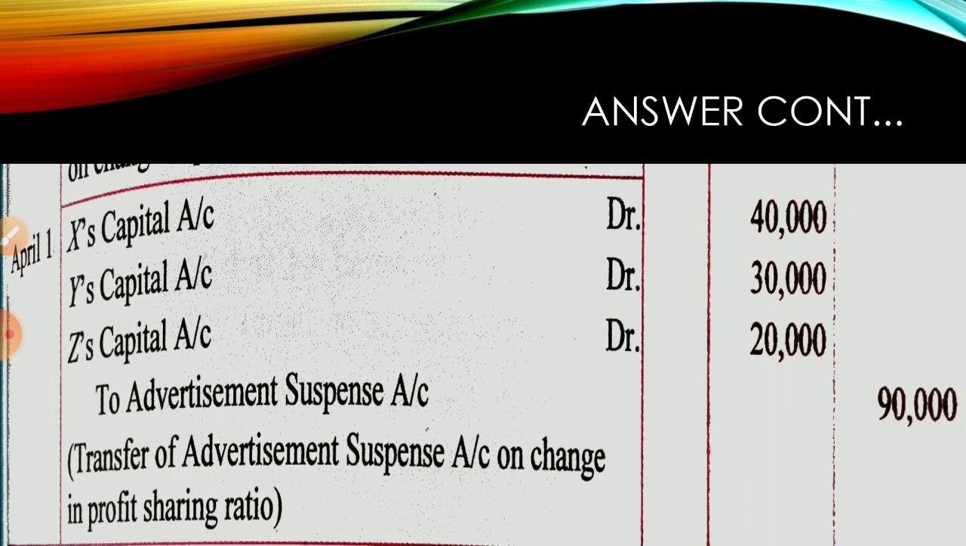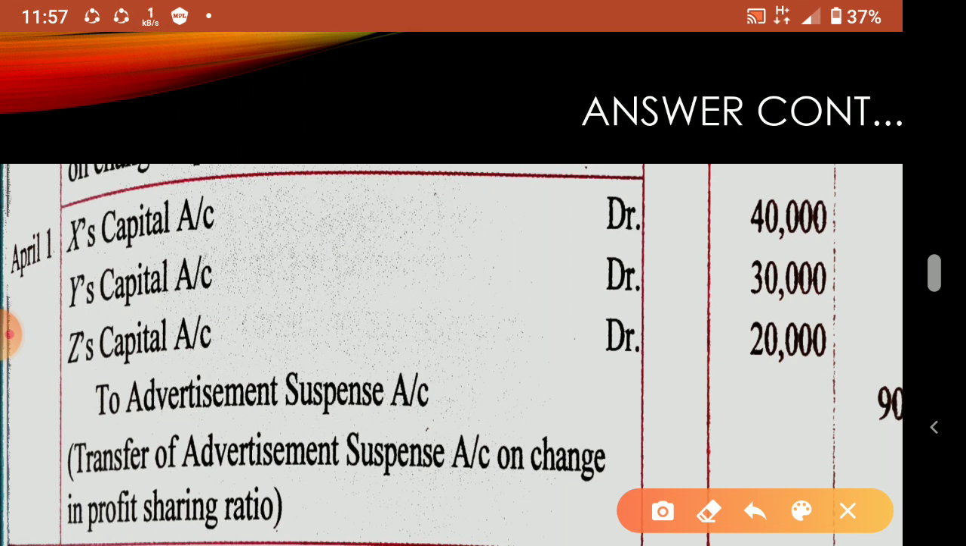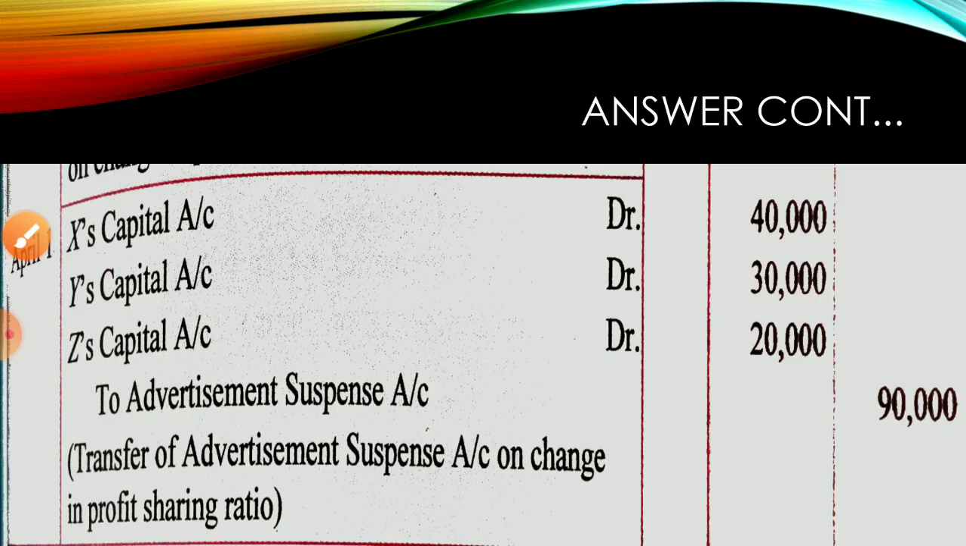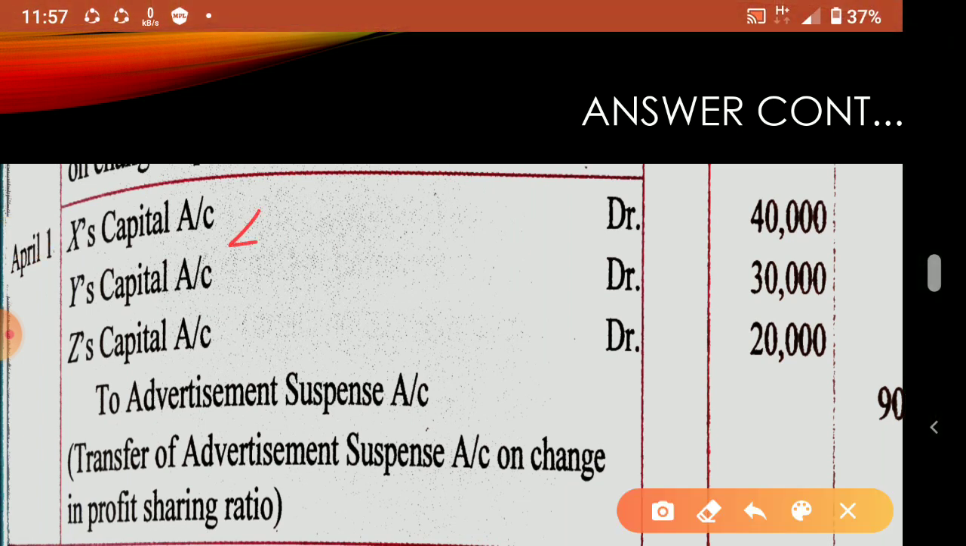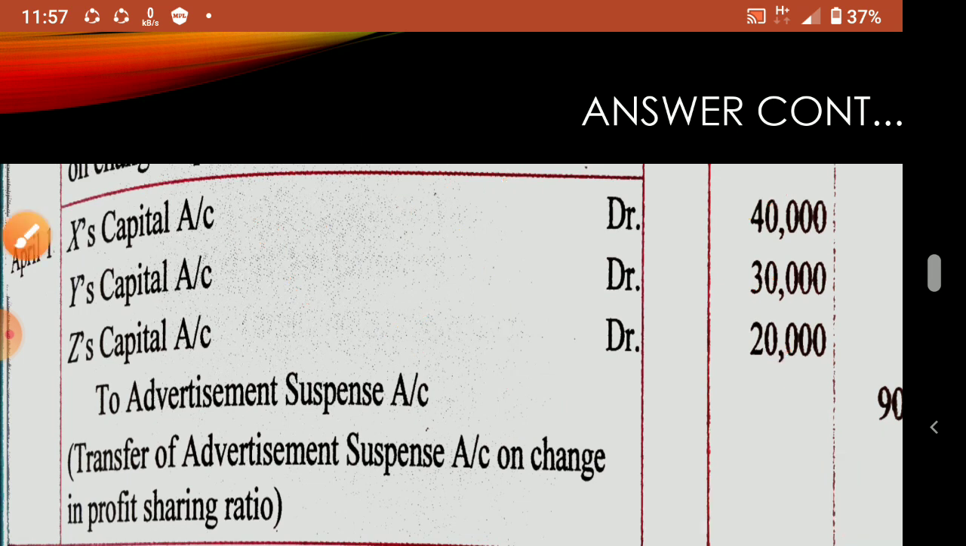Now for the loss, the advertisement suspense account is there. For the loss, it will go to the debit side of the partners' capital account. So that 90,000 is there. See here, 90,000. This 90,000 is also shared in 4:3:2. 4, 3, 2 also makes 9 only, so 90,000 you can easily divide as 40, 30, 20. Okay. So this is the thing. Whenever there are accumulated profits and losses, they will be shared in the old ratio. Okay, but some changes are there that we will study later.